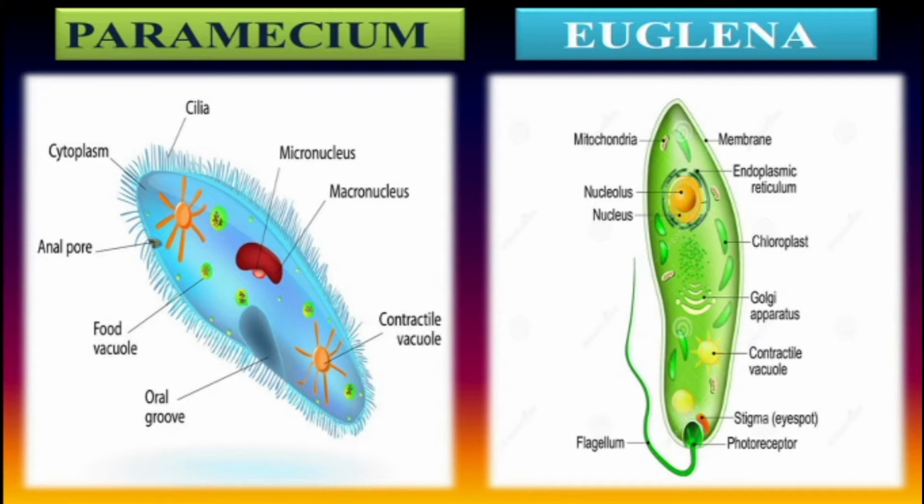And second, in the picture of Euglena, the outer surface of the body has a whip-like structure called flagellum. Both are used for locomotion, to move from one place to another, and for capturing their prey or food.